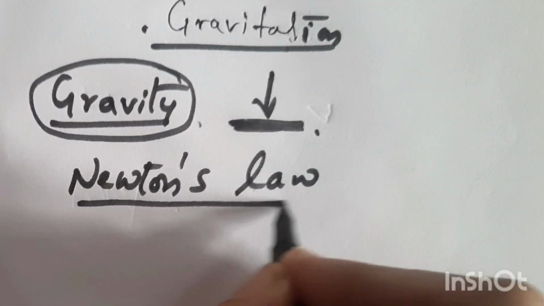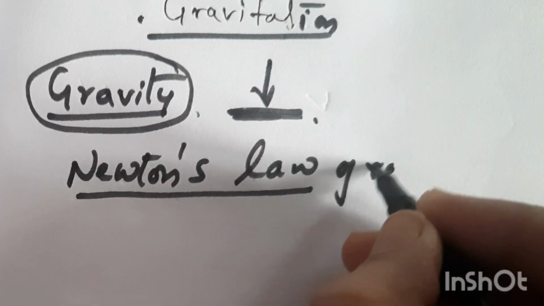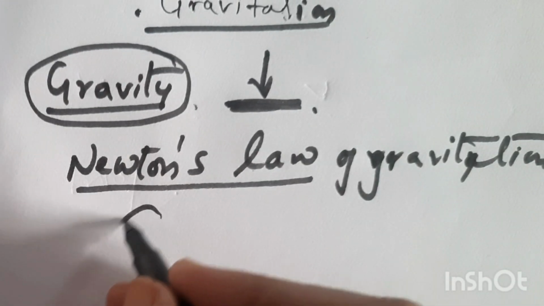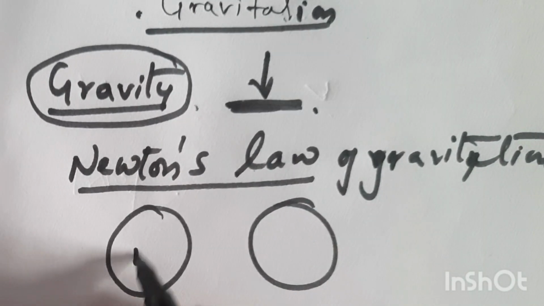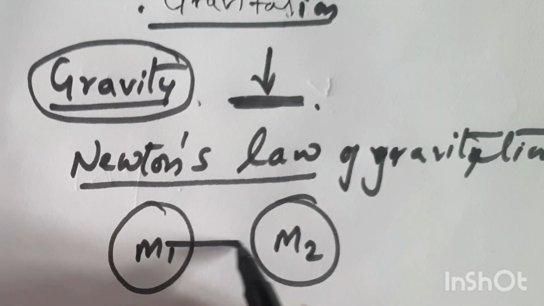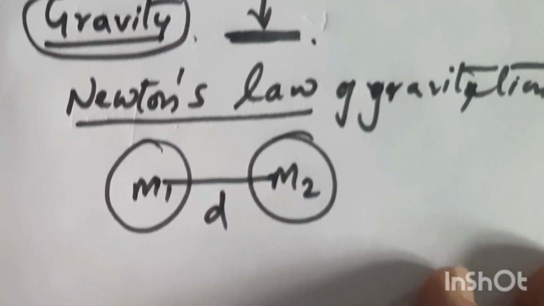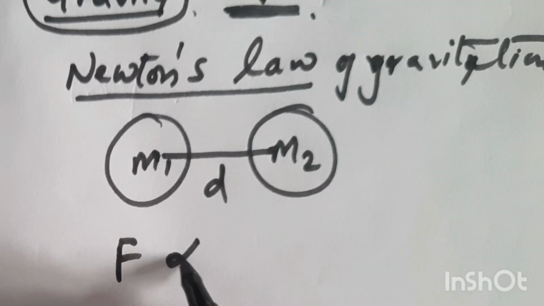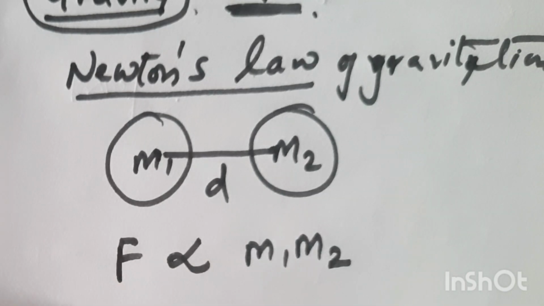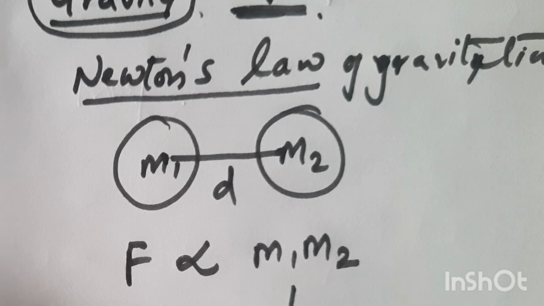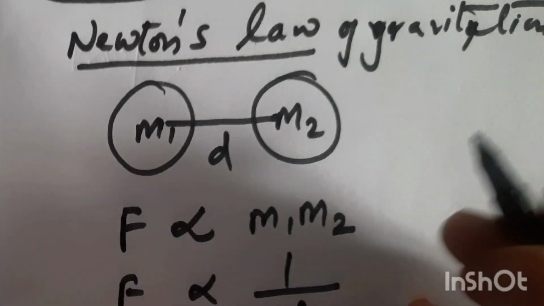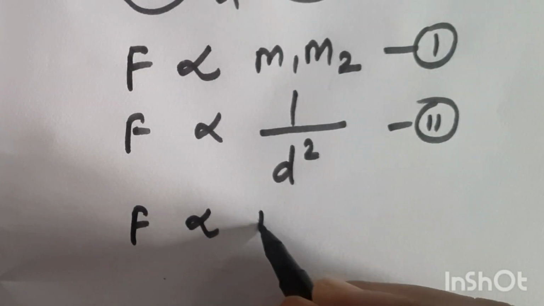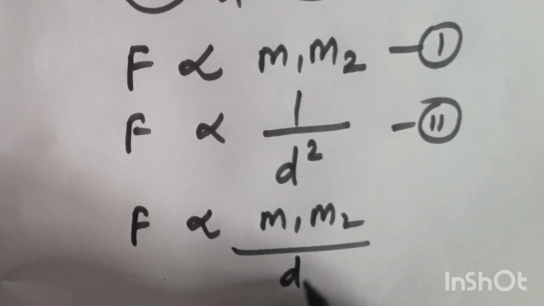So what does Newton's law of gravitation state? As per Newton's law of gravitation, let two objects of mass m1 and m2 be separated by a distance d. The force between the two objects is directly proportional to the product of their masses and inversely proportional to the square of the distance between them. So this is the first equation, and the next one is the second equation. If we combine them, we can write F is proportional to m1 m2 upon d square.